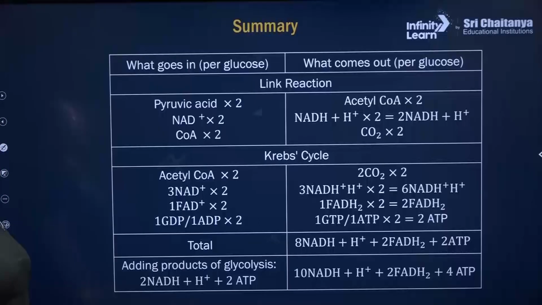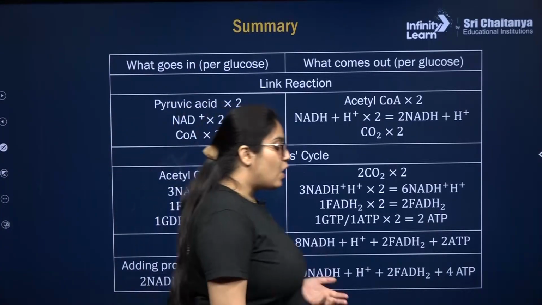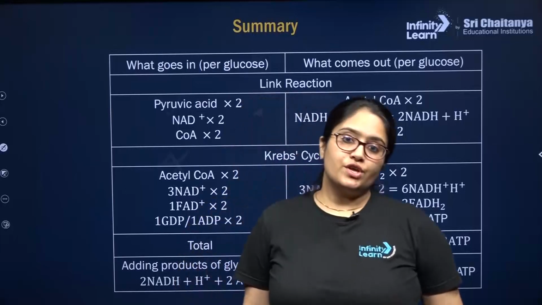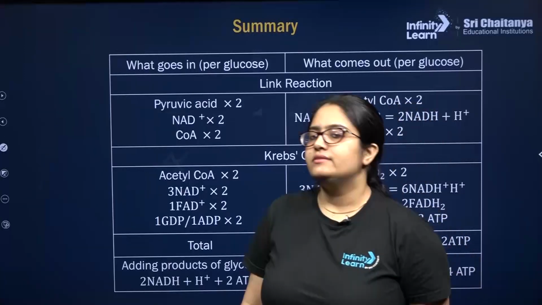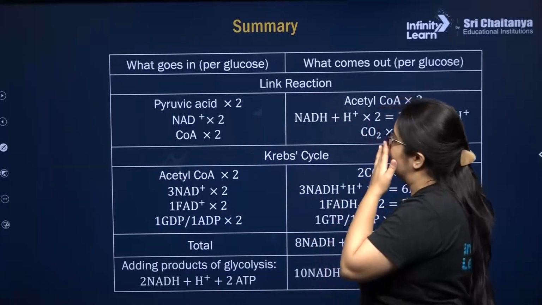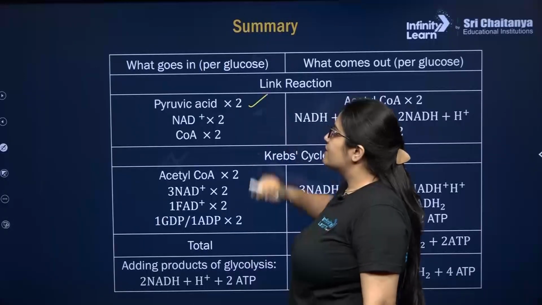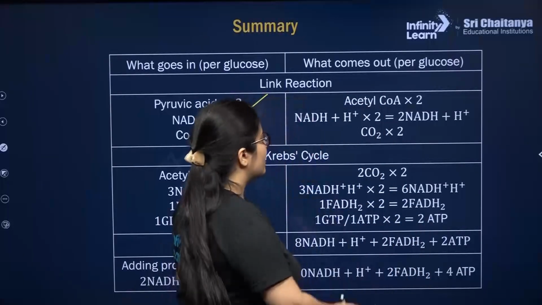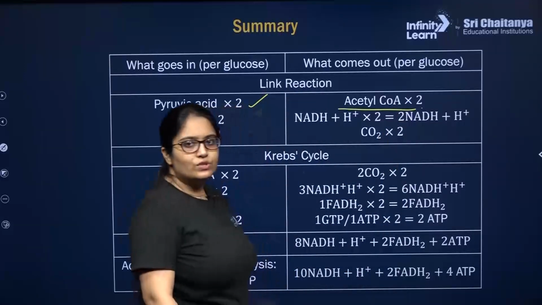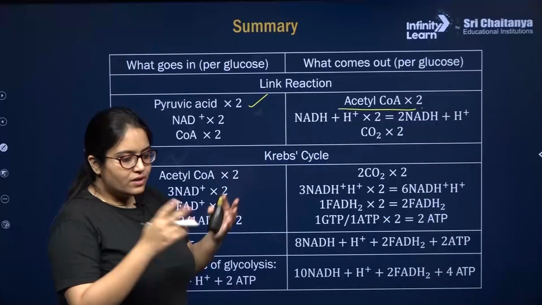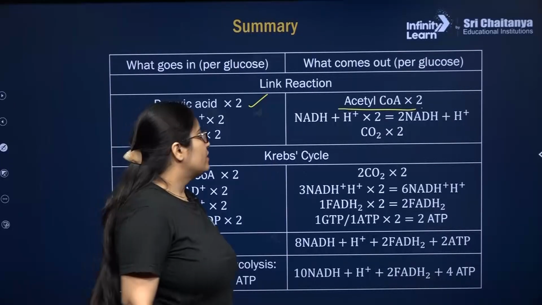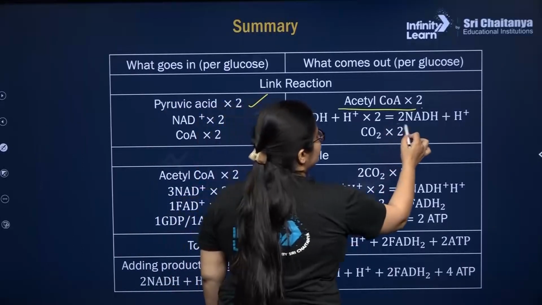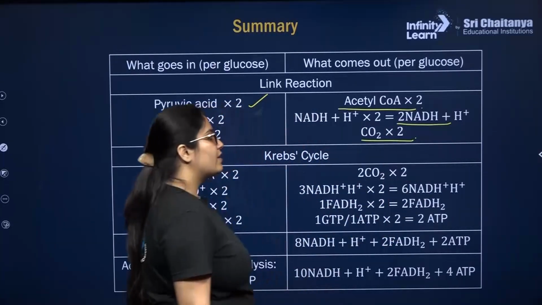So let us do some calculations now, right? How many ATP, how many FADH2 and how many GTP or ATP molecules will be produced by considering glycolysis, link reaction and the TCA cycle. So let's start with link reaction first. There are 2 pyruvic acids that will participate, and as a result there will be production of 2 molecules of acetyl-CoA which will enter into 2 turns of TCA cycle. There will be production of 2 NADH plus H plus molecules and 2 CO2 at the end of link reaction.